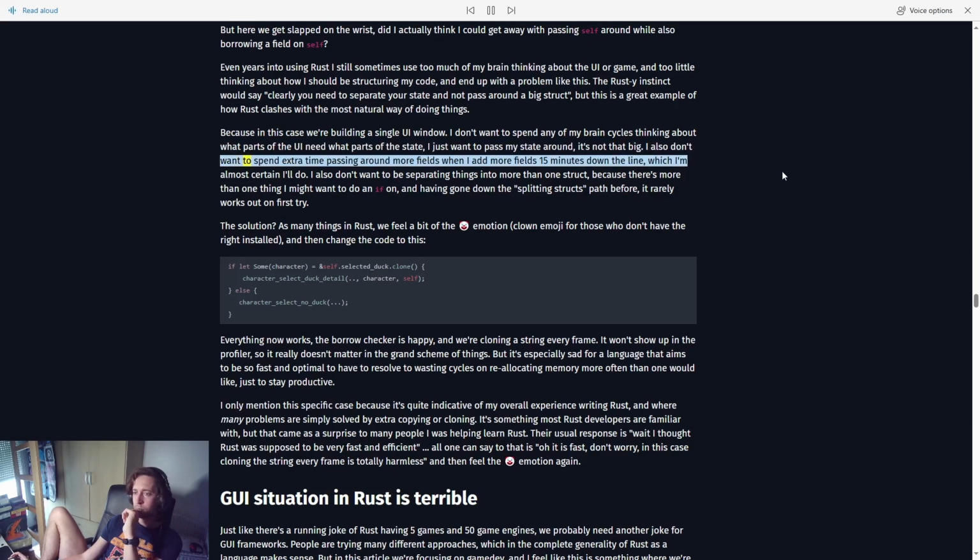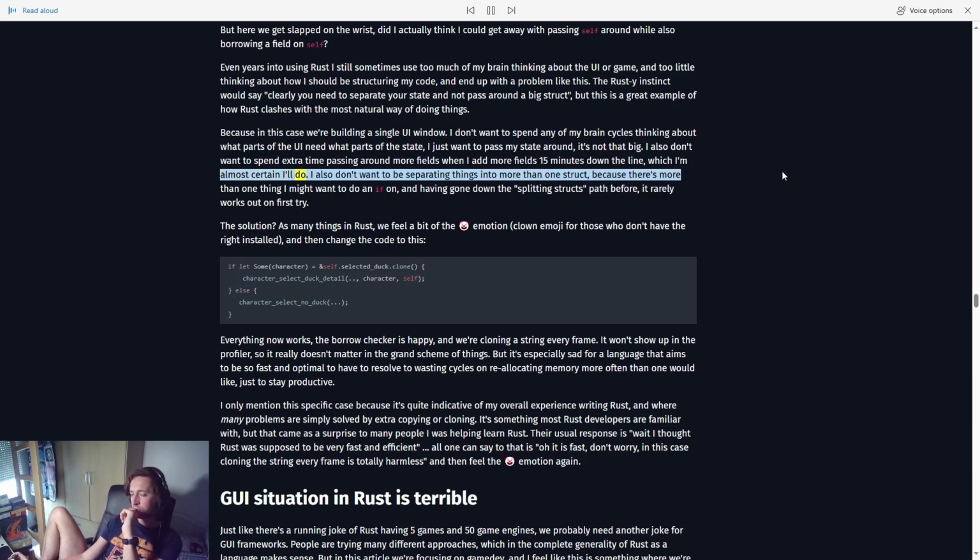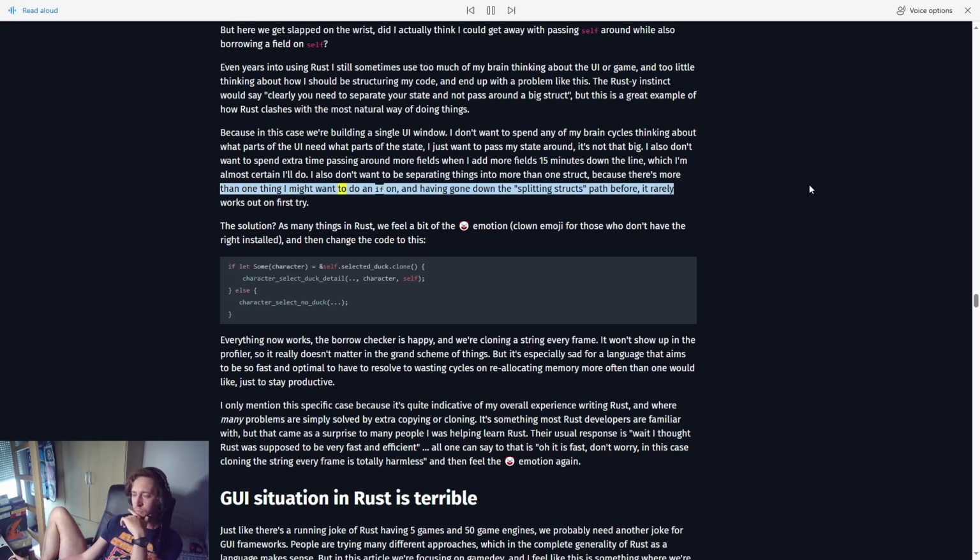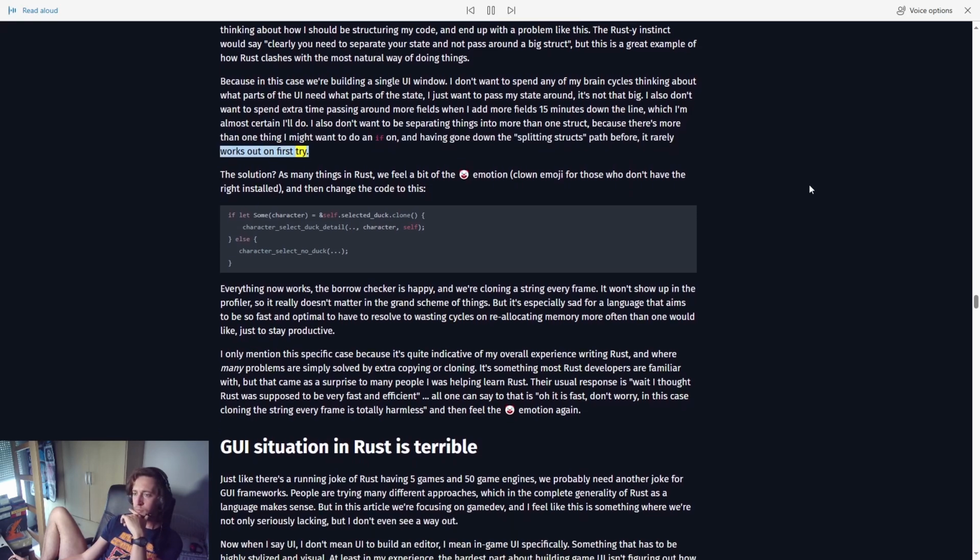I also don't want to spend extra time passing around more fields, when I add more fields 15 minutes down the line, which I'm almost certain I'll do. I also don't want to be separating things into more than one struct, because there's more than one thing I might want to do an if on. And having gone down the splitting structs path before, it rarely works out on first try.